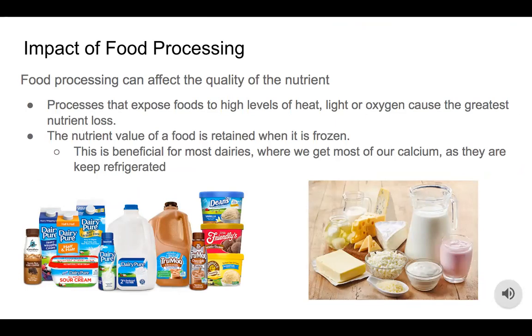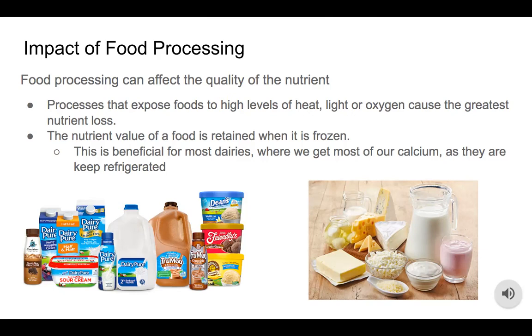So, the impact of food processing. Almost all food is processed in some way before it is eaten. Commercially, the main reasons to process food are to eliminate microorganisms, which may cause disease, and to extend shelf life. Simply cooking or combining a food with other foodstuff to create a recipe is also considered a form of food processing. Whatever the case, the nutrient value of any food is often altered by the processing.